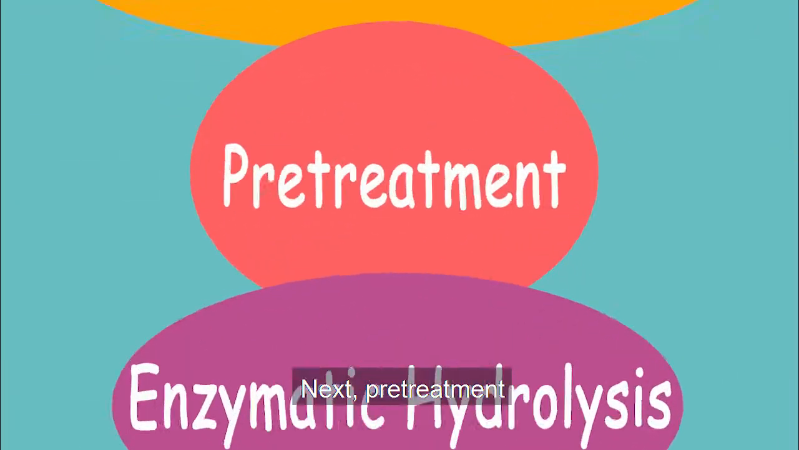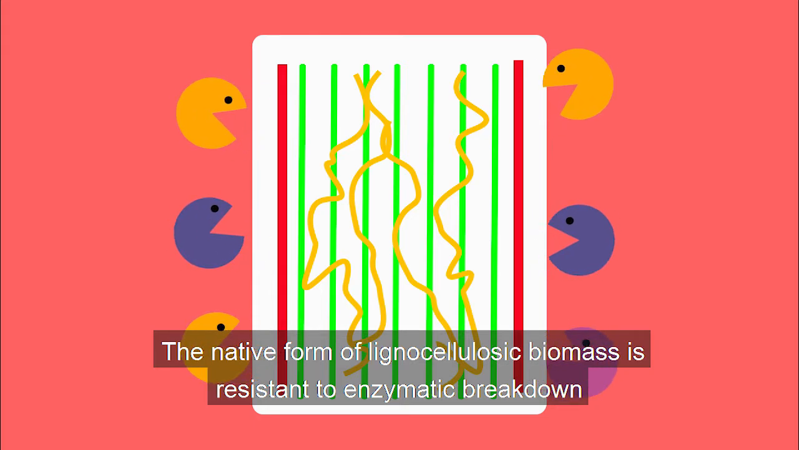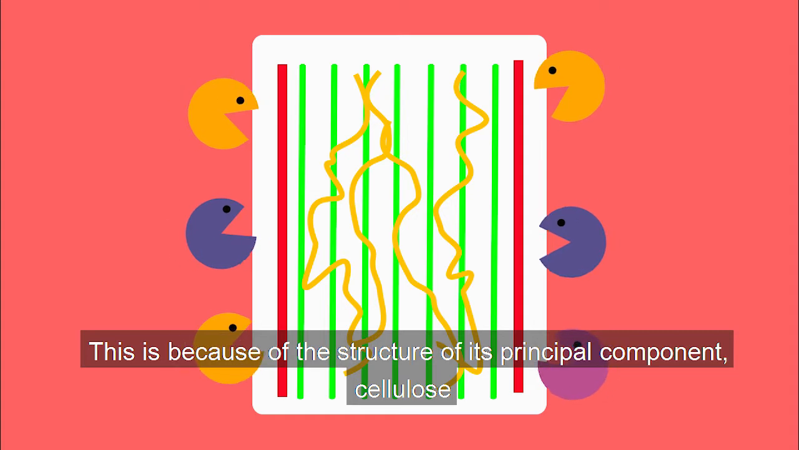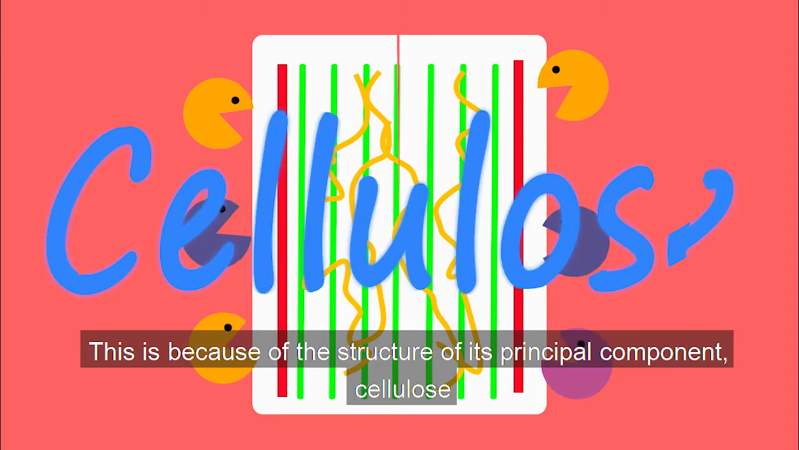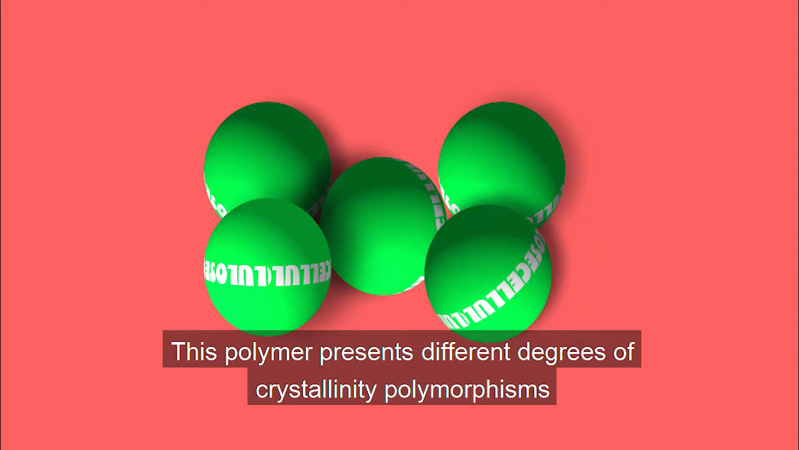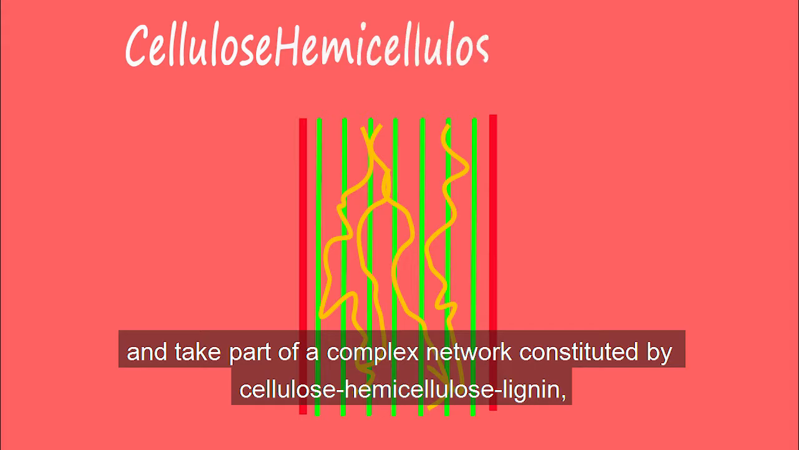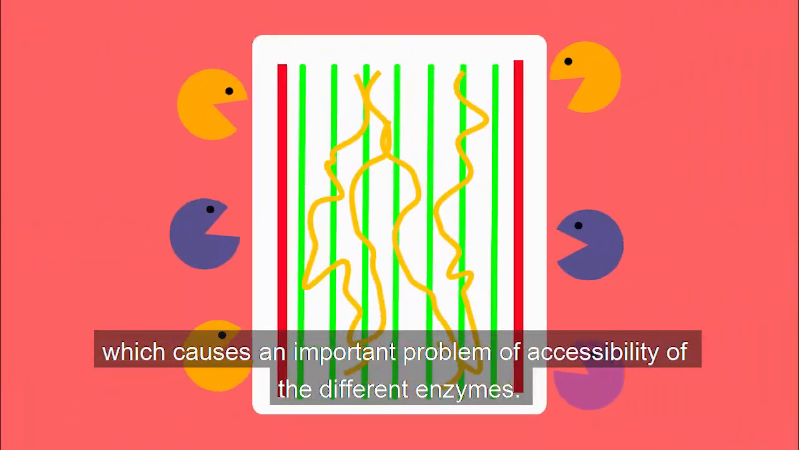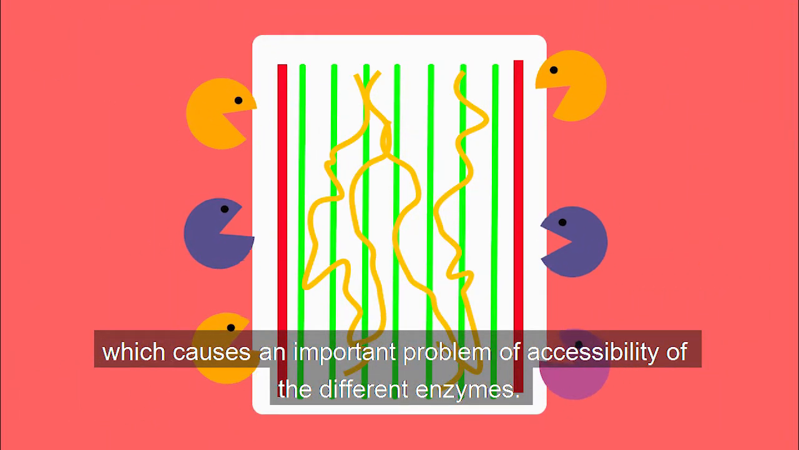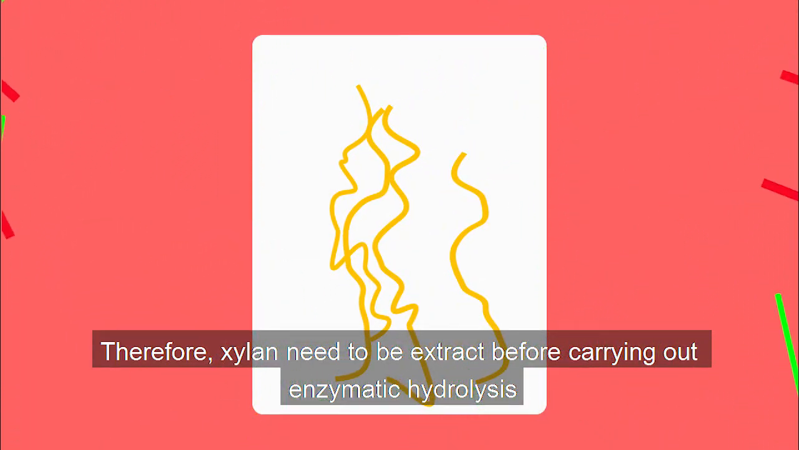Next, pre-treatment. The native form of lignocellulosic biomass is resistant to enzymatic breakdown. This is because the structure of its principal component, cellulose. This polymer presents different degrees of crystallinity polymorphisms and take part of a complex network constituted of cellulose, hemicellulose, lignin, which cause important problems of accessibility of different enzymes. Therefore, xylem need to be extracted before carrying out enzymatic hydrolysis.